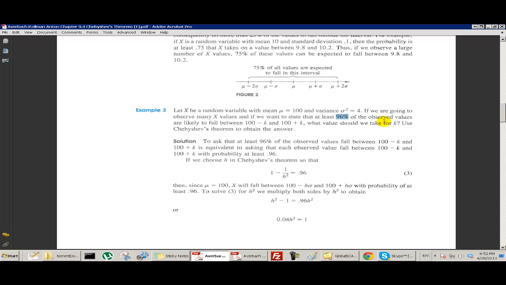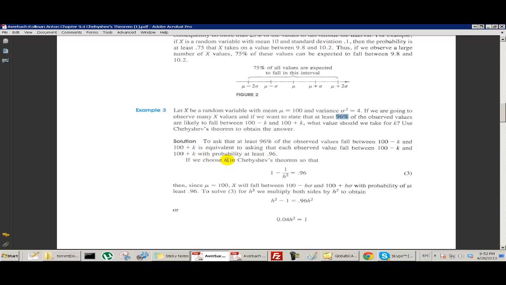So how far out do we have to go in order for Chebyshev's theorem to tell us that at least 96% of all the observations will be in that range? Asking that at least 96% of the observed values fall between this and this is equivalent to asking that each observed value fall between this and this, with probability at least 96%.